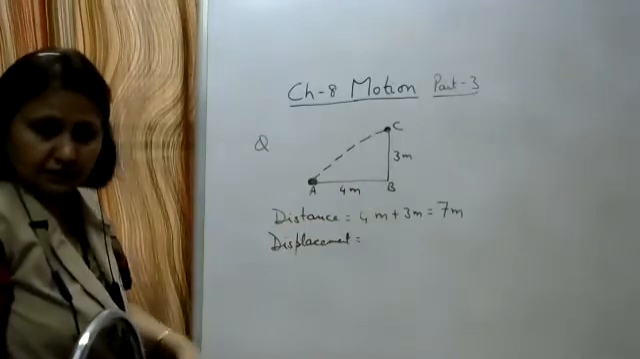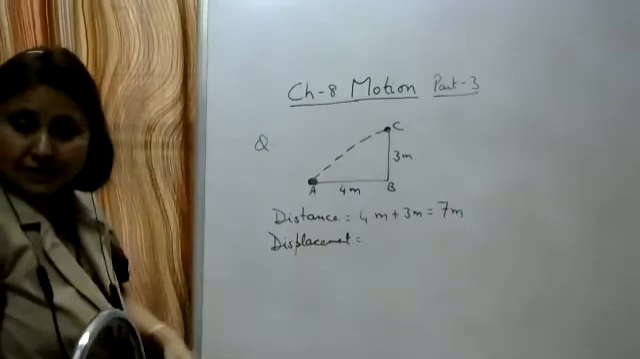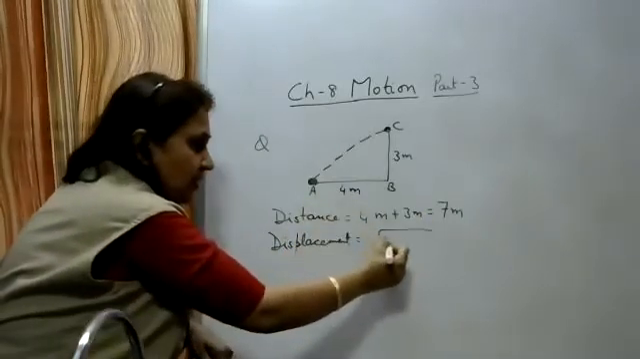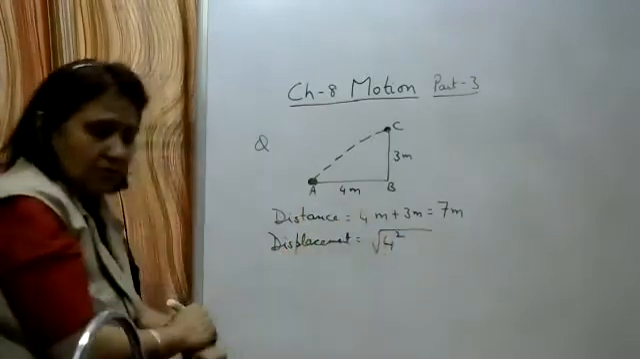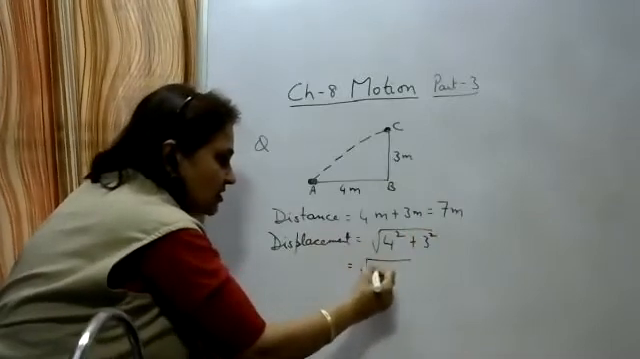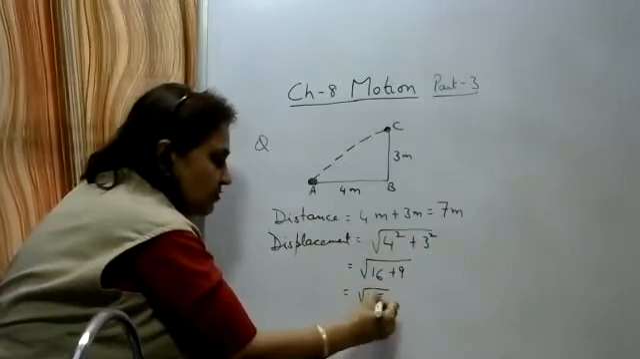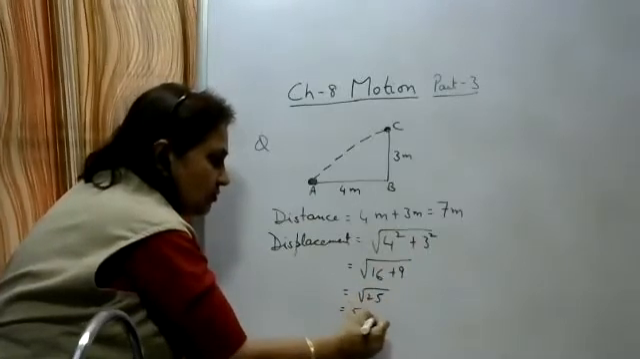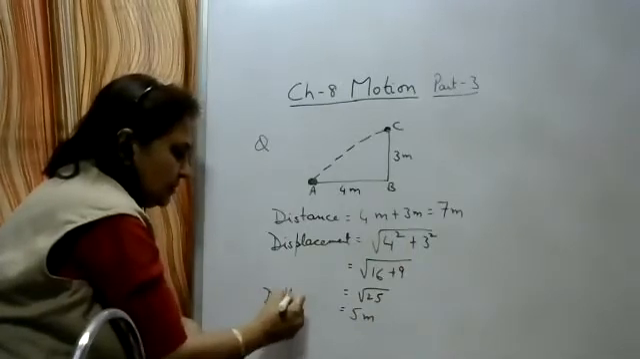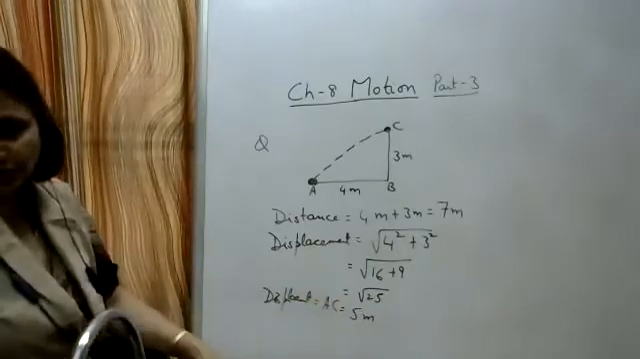We know that hypotenuse is equal to under root perpendicular square plus base square. So the magnitude of the displacement will be equal to under root 4 square plus 3 square, that is under root 16 plus 9. As we know, 16 plus 9 is 25. So it is equal to 5 meters. That is, the displacement here is AC, and AC is equal to 5 meters.